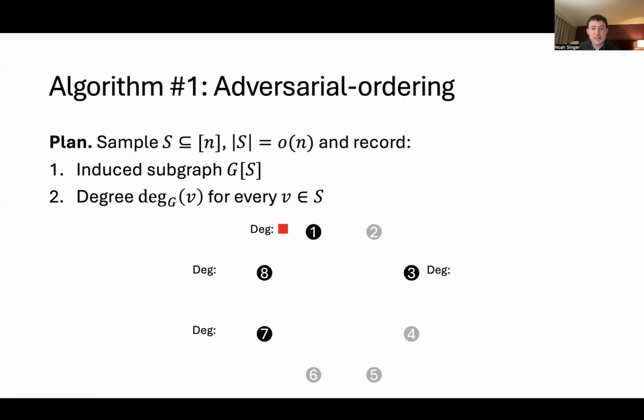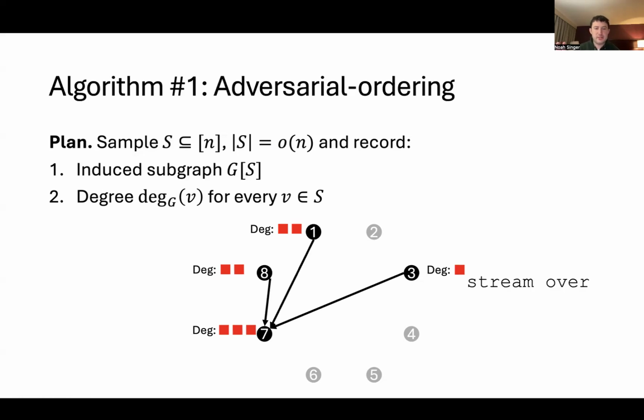Some edges show up and they're irrelevant. Like this edge shows up, it's both in the induced subgraph and it contributes to the degrees of both of its endpoints. Okay, so on. And now the stream is over. So what do I know at this point?